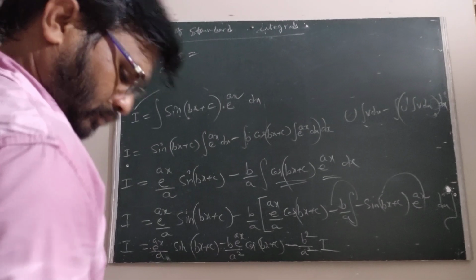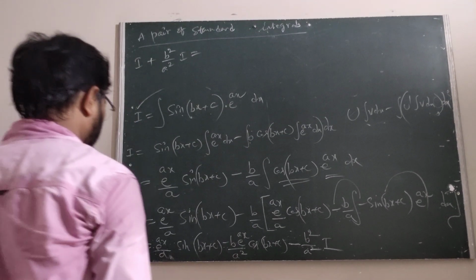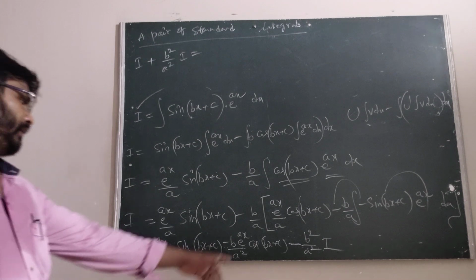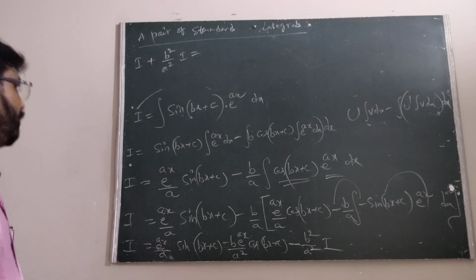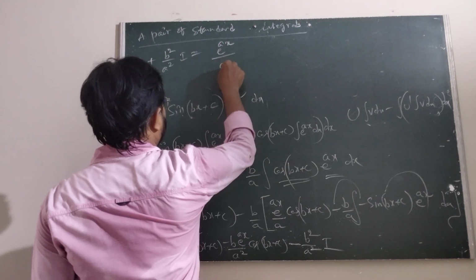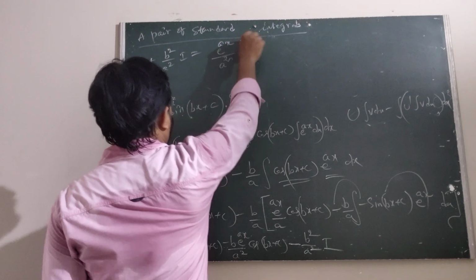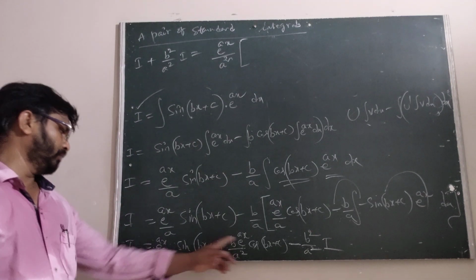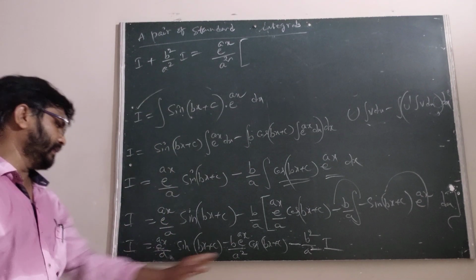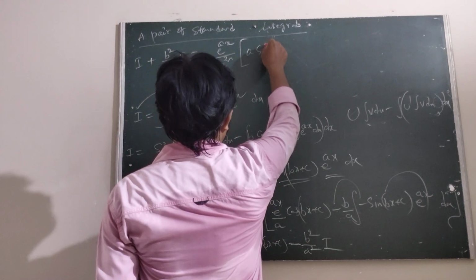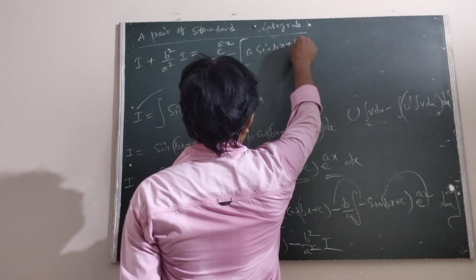Now here we are taking the LCM, e power ax is the common, and also taking the common factor a square. Is it okay? Now we can write a sine bx plus c.